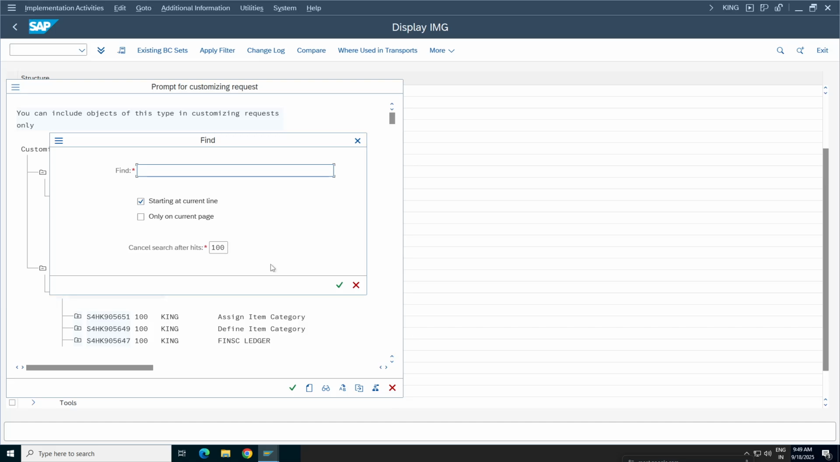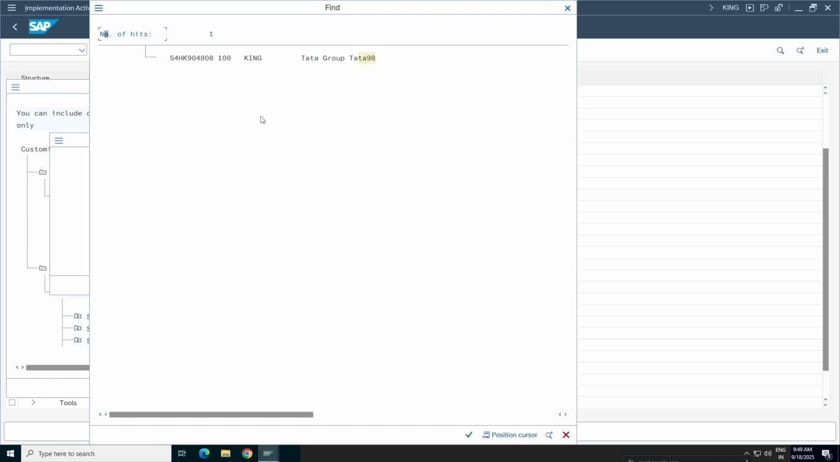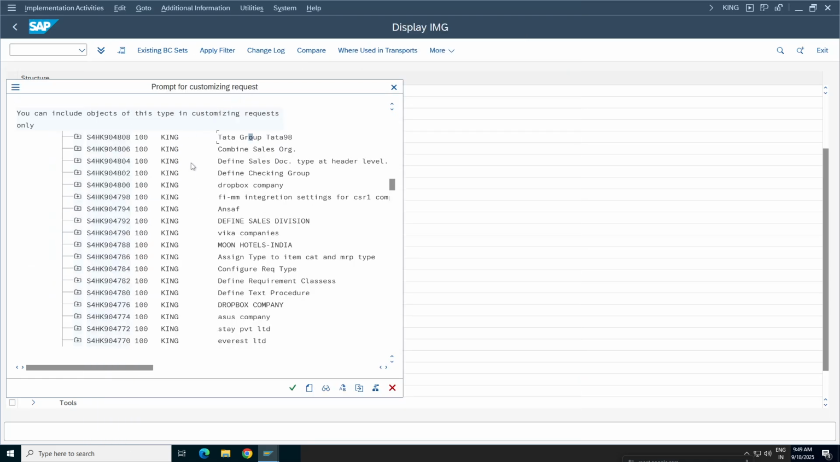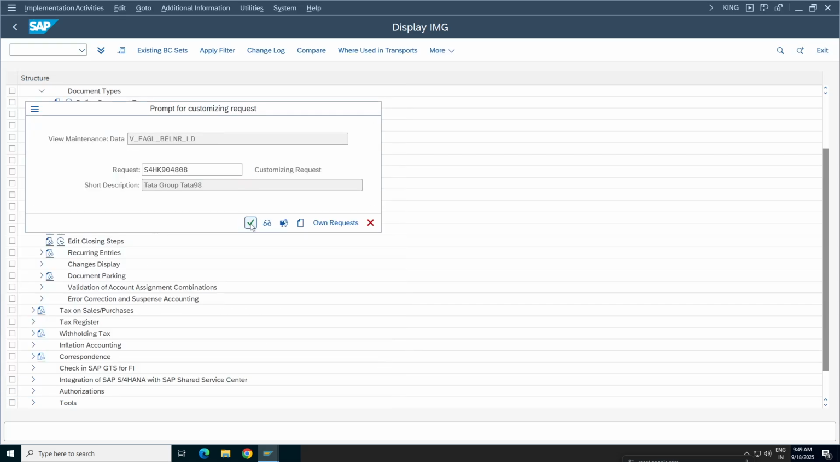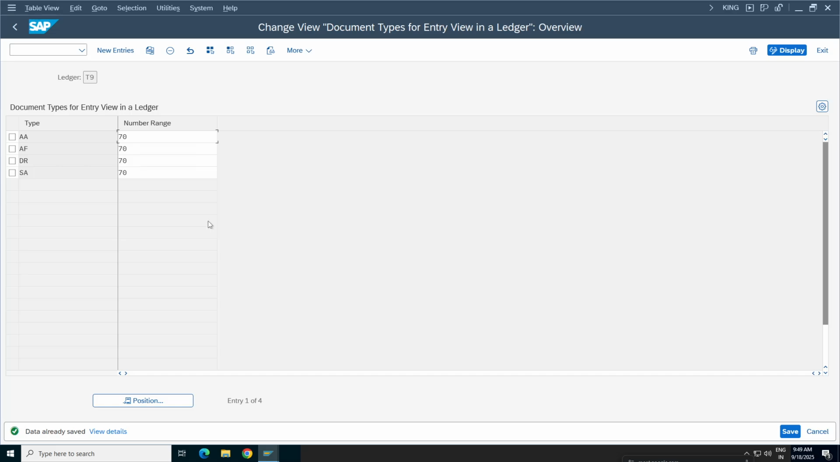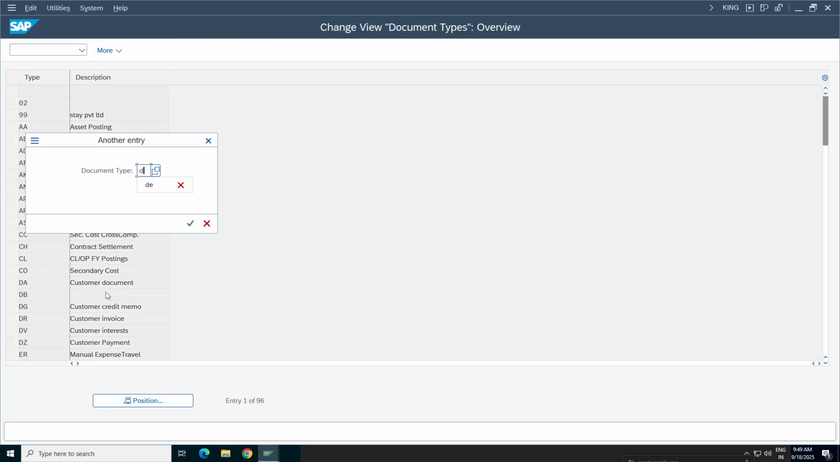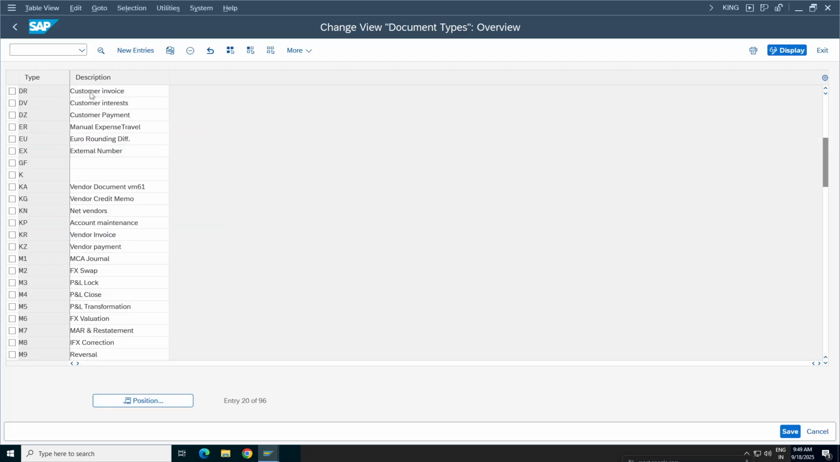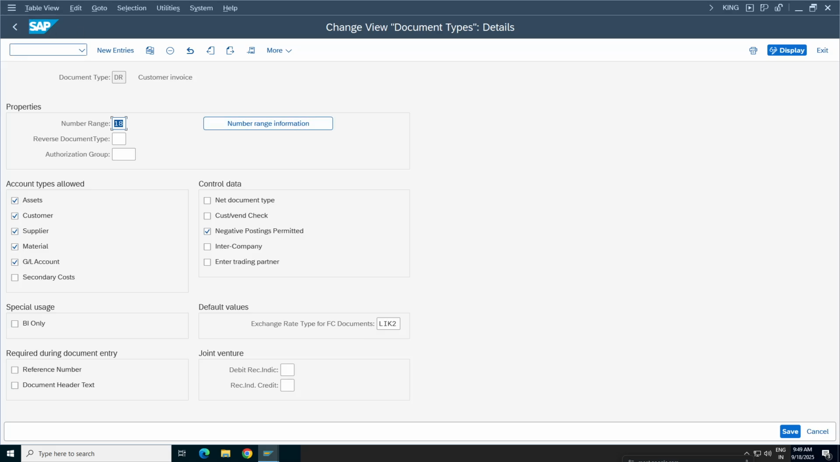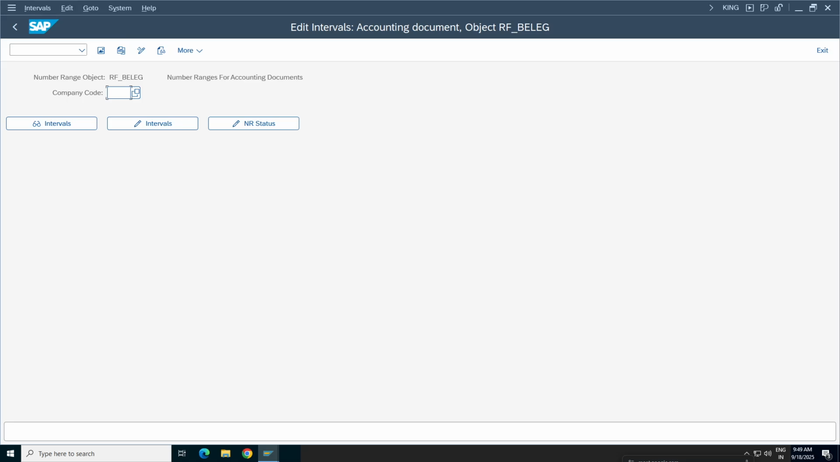Sir, I have one question. Why are we not creating in that number range, OBA7? Okay, slash OBA7. Okay, got it. So go to the DR document type, double click here, number range info DR. See, DR has 18 number range. This is for the normal, for the center level.